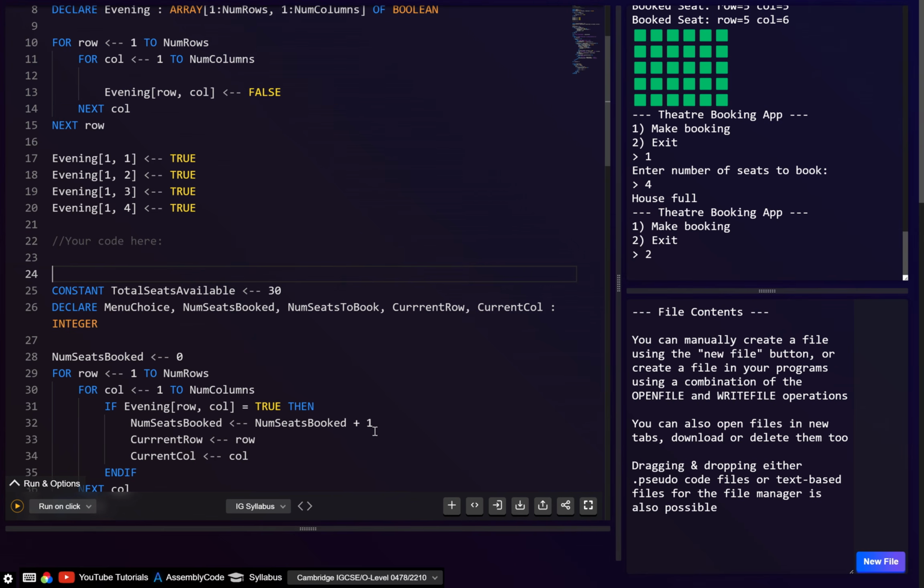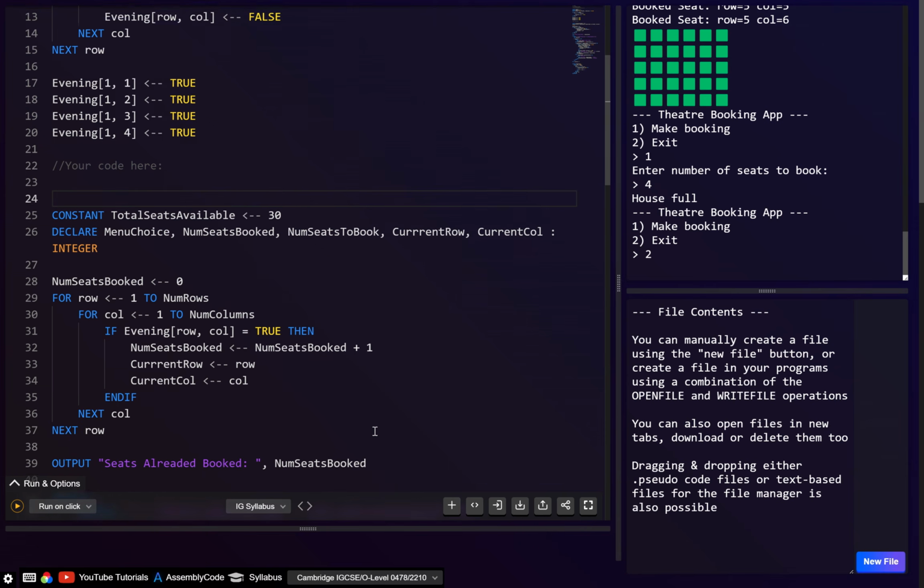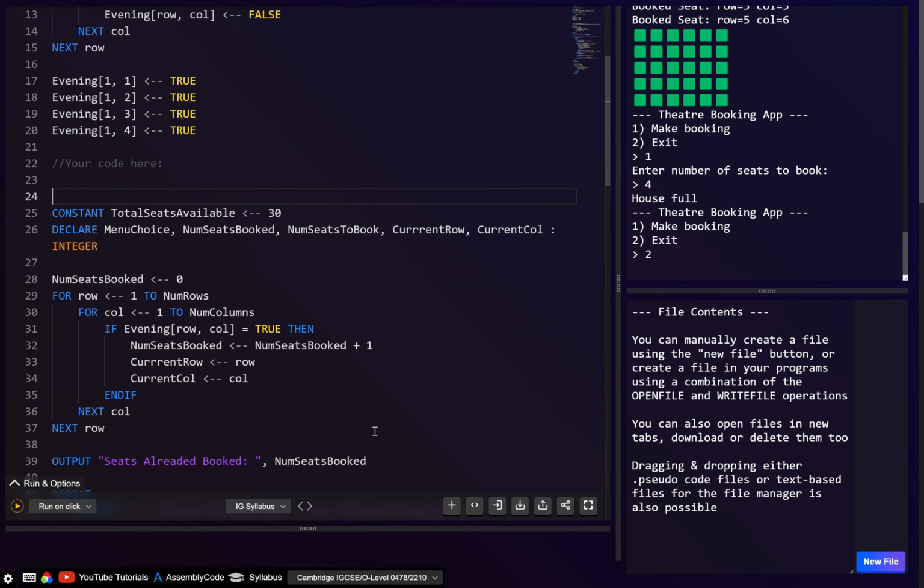Right, so I realised I was a bit unorganised and I did actually forget to comment my code. Now, obviously in the exam you will need to comment your code, so what I'm going to do here is just give some comments, just to show what suitable comments could be. So let's say here, declaring total number of seats. And really, if you're using good variable names, this should kind of explain it. You shouldn't really need to comment, but Cambridge want you to.